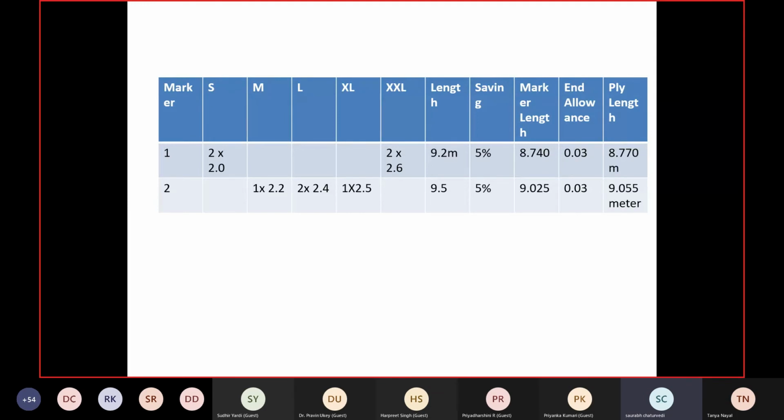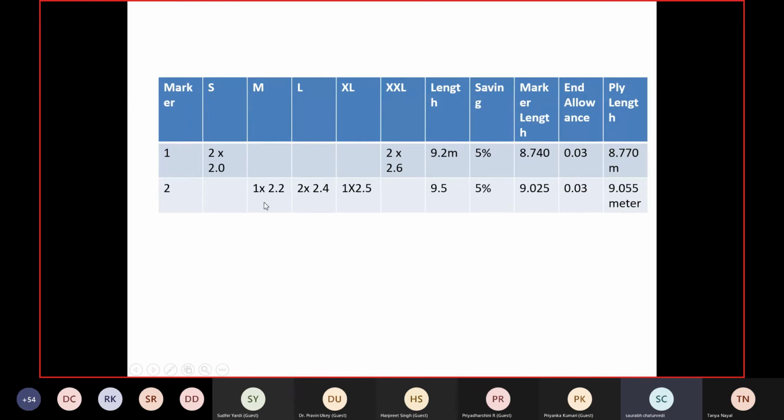While giving instructions to the spreading person for this first marker, in case the lay length is 8.740, we need to do this calculation on our own. The spreader, who is a lay person, we need to give him the details: boss, please spread 8.77 meters, and then we will put the marker on top of that. That is what we call ply length, marker length, and allowance. We need to add everything, otherwise we will not be able to save this 5%. So we need to add this 5%.